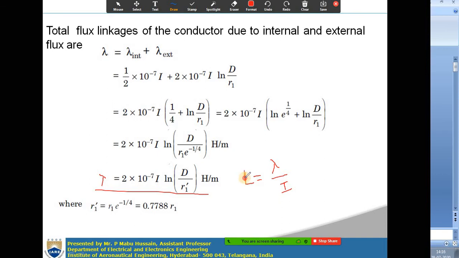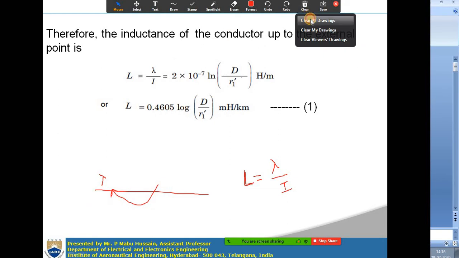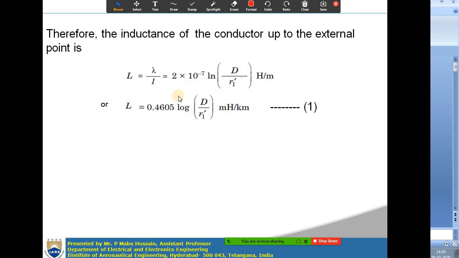When you know the total flux linkages, inductance is total flux linkages by I, right? So the total inductance L of the single isolated conductor is equal to lambda by I, which is equal to, if you bring this I this side, the remaining term: 2 into 10 to the power of minus 7 ln d by r dash henries per meter. So this is the final expression for inductance of an isolated conductor. Okay, 2 into 10 power minus 7 ln d by r dash, right?